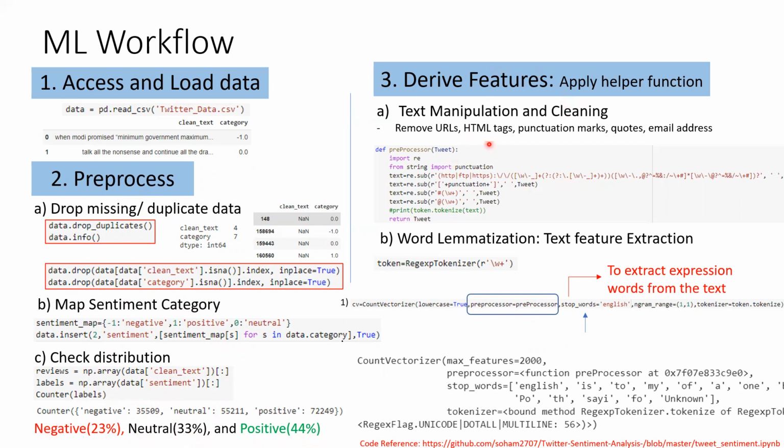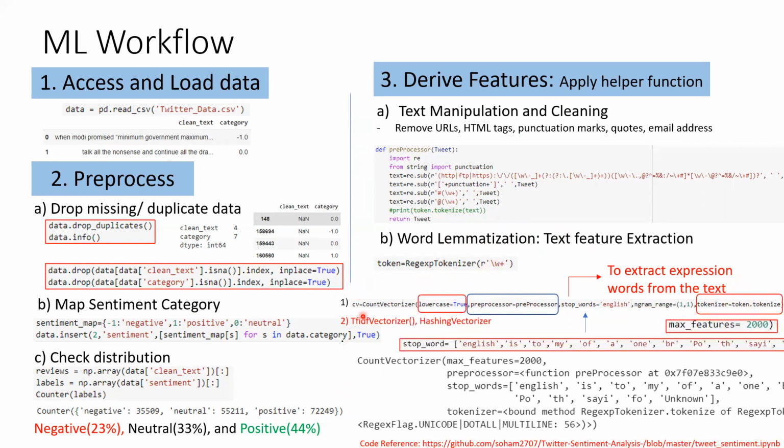Then we do the feature extraction. Before that, we do some pre-processing: remove all HTML tags, HTTP links, unwanted characters, punctuation marks, Twitter tags, and email addresses. Then we do word lemmatization, which is basically tokenizing first, then pre-processing, lowercasing, and removing the stop words, and applying all of these in one function.